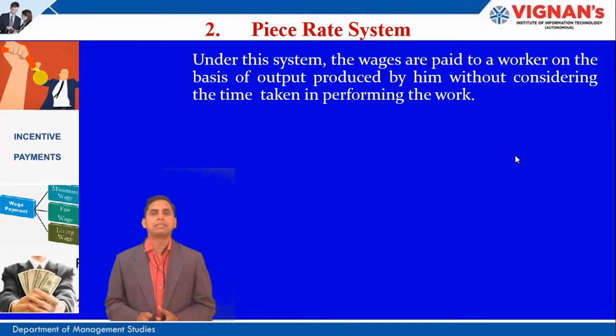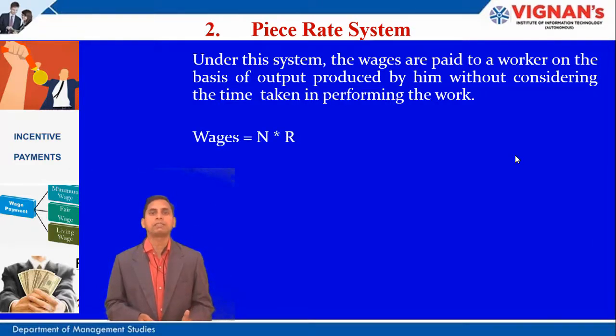In the time-based system, the quality and quantity of work are not considered, but here in the piece rate system, the quantity of work is certainly considered. How much work is actually produced by the worker is the only parameter for fixing the wage in the piece rate system.